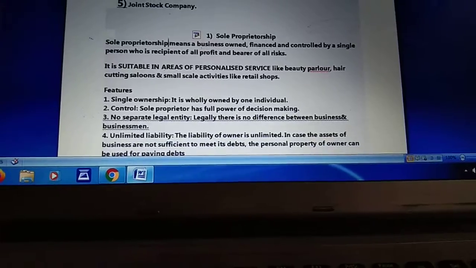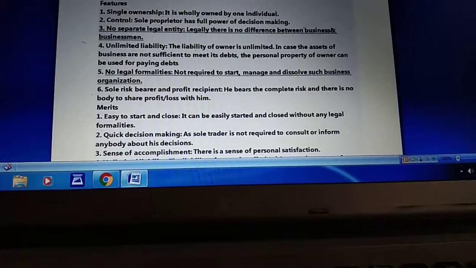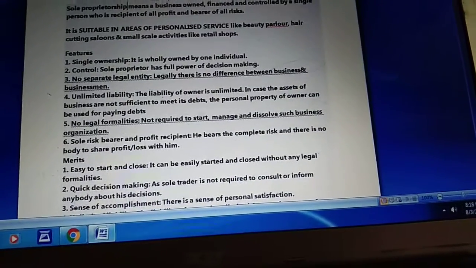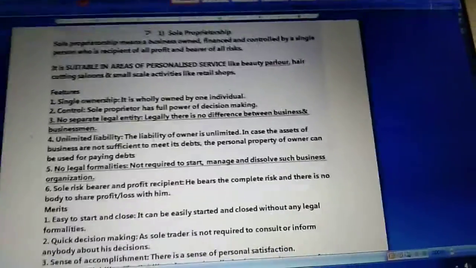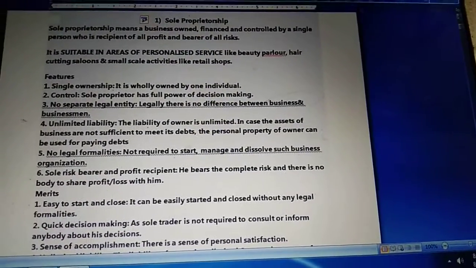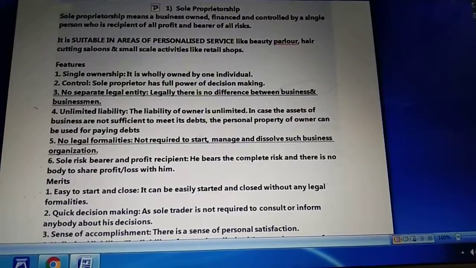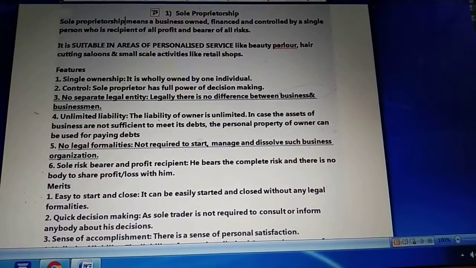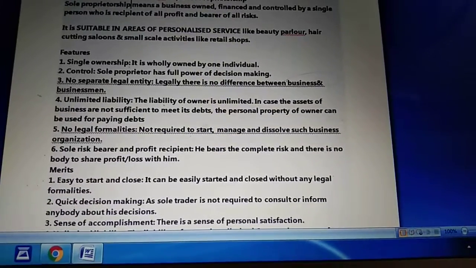Now coming to the features of sole proprietorship. What are the different features of sole proprietorship? The first feature is single ownership. Single ownership basically means that when we talk about sole proprietorship, there is only one person who is the owner of the sole proprietorship form of business. That is what we call single ownership. Next, control. The control of a sole proprietorship is completely within one single person, that is the owner, who takes all the decisions of the business.